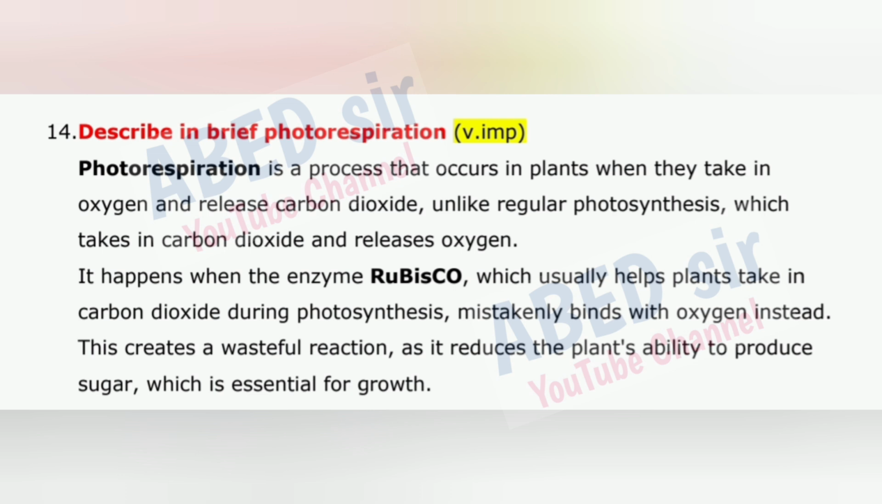Photorespiration is a process that occurs in plants when they take in oxygen and release carbon dioxide, unlike regular photosynthesis, which takes in carbon dioxide and releases oxygen. It happens when the enzyme rubisco, which usually helps plants take in carbon dioxide during photosynthesis, mistakenly binds with oxygen instead. This creates a wasteful reaction, as it reduces the plant's ability to produce sugar, which is essential for growth.